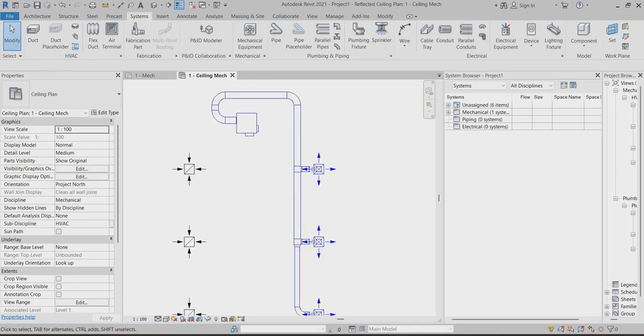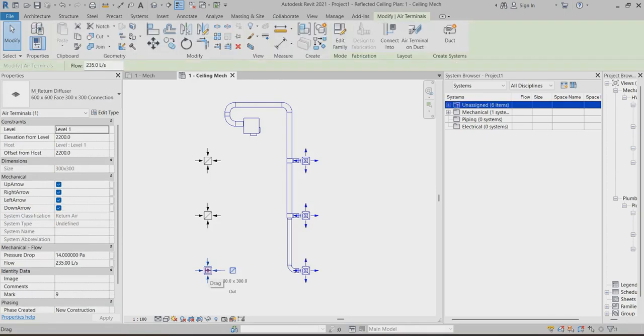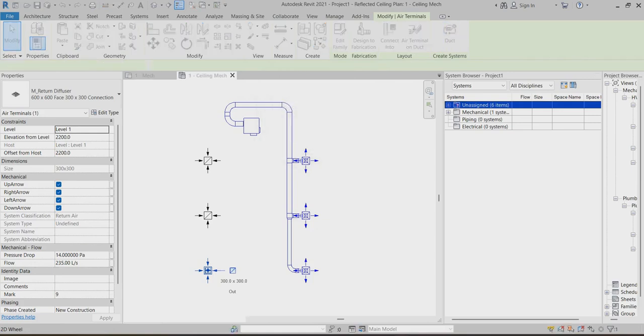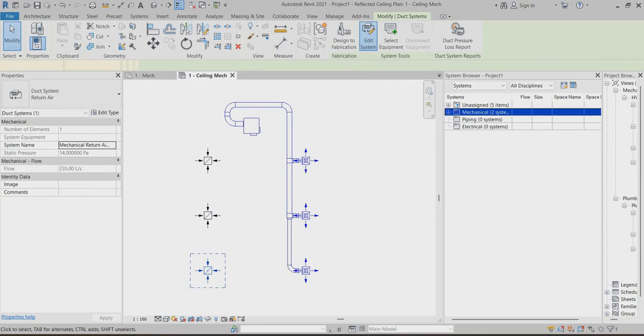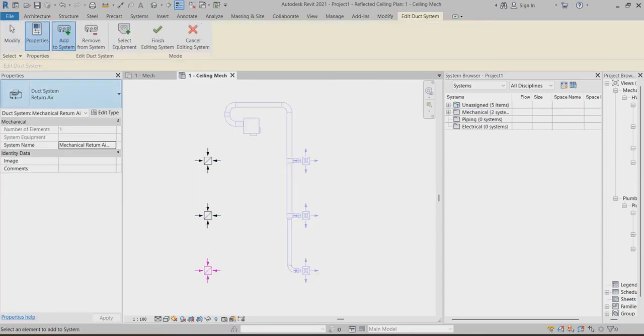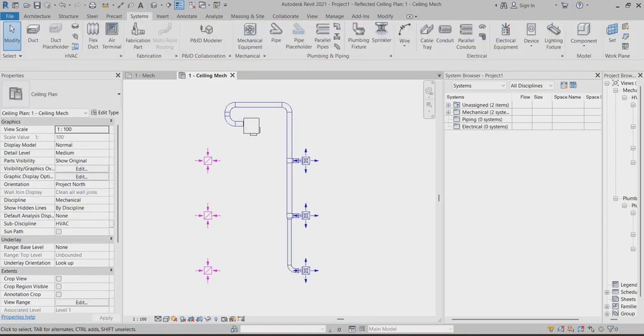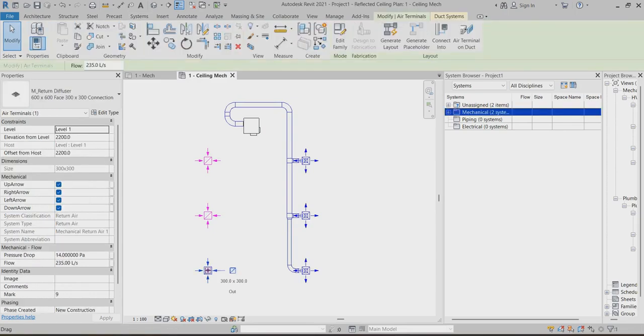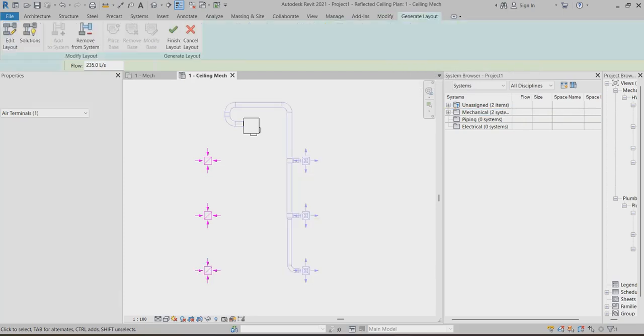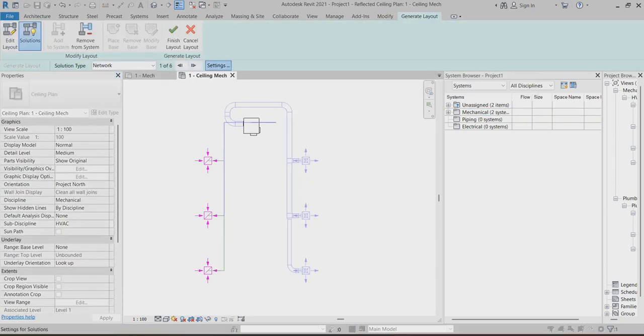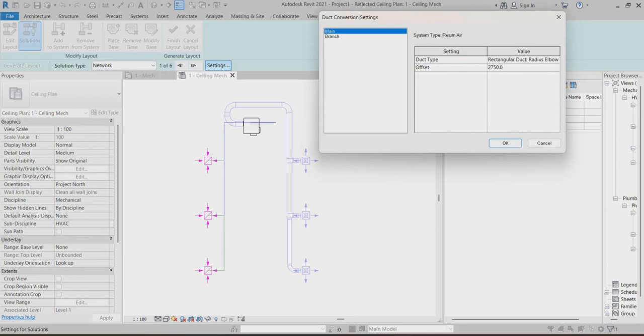You can go to choose the return duct. Edit system, one, two, equipment, apply. You have to do the same thing again. Go to choose the layout. Settings should be main and branch, flexible.